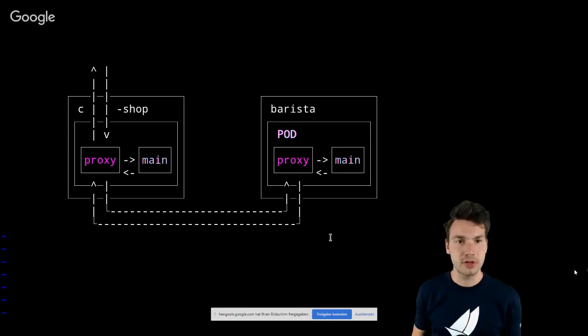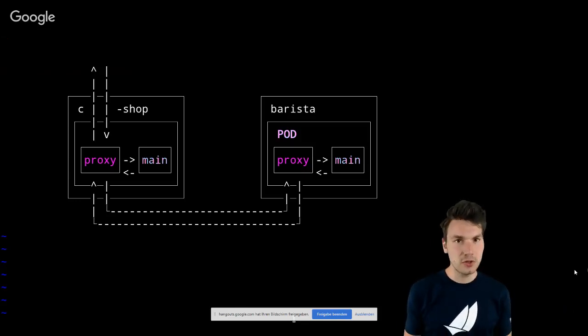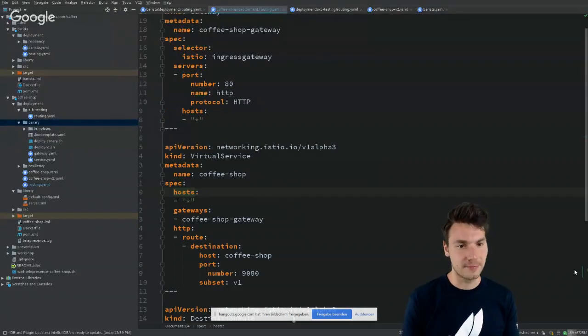How we deploy that is not in a big bang approach, but by setting up a new version of Barista and using Istio to gradually increase the traffic routing from, let's say, 1% to 5% to 25% to whatever you want to specify. Then use the provided monitoring to see whether the new version immediately blows up and produces a lot of errors, and then automatically roll back if that's the case. Or you can roll out further and increase that traffic, so as not to affect that many users if something goes wrong, to have a better automated approach of your deployment. So that is an approach that you should take.